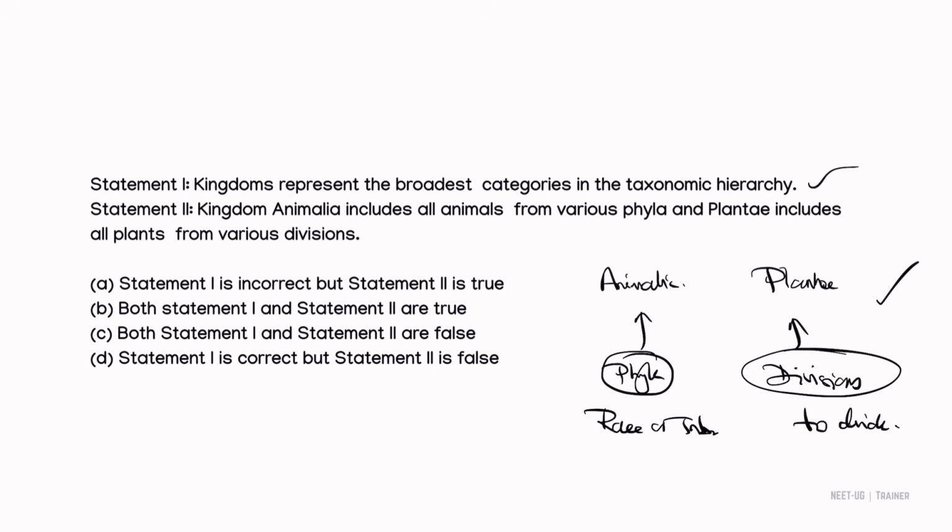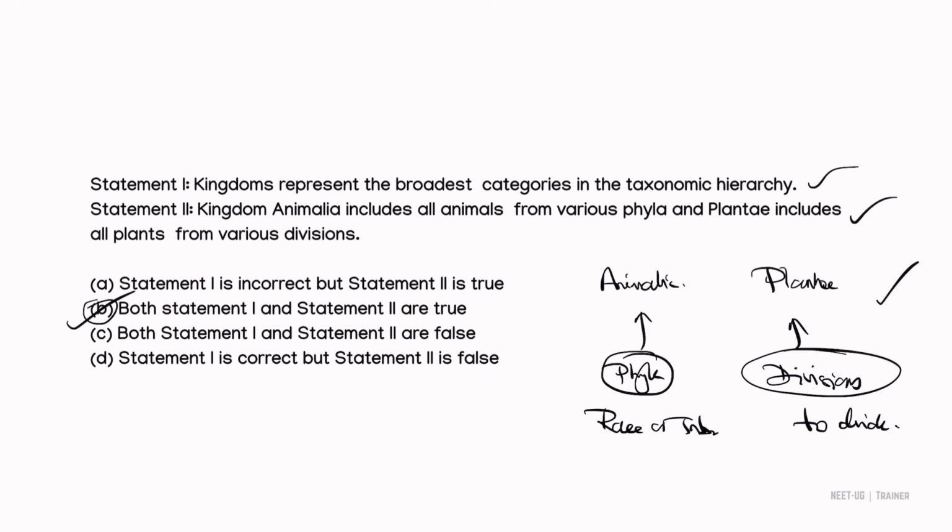Phyla was first used in animal classification by Ernst Haeckel. Whereas in botany, the classification system was developed independently and the term division was used instead. It was kept like that. That's why kingdom Animalia is divided into phyla and kingdom Plantae is divided into divisions. Right? So this is also true. So here the answer is both statement 1 and 2 are true.